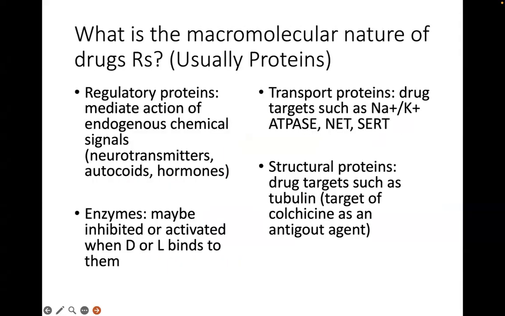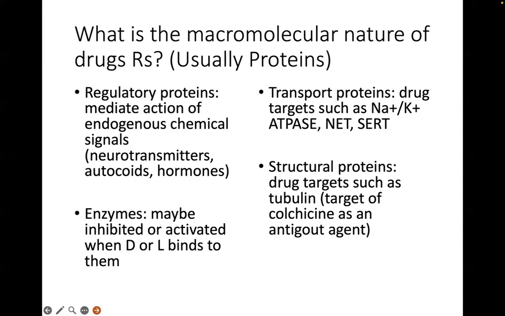So what is the macromolecular nature of drug receptors? Now, they're usually proteins, so they can be regulatory proteins like in the form of hormones or neurotransmitters. Receptors could be enzymes, no? Therefore, when a drug or ligand binds to it, depending on the drug molecule, then that enzyme may be inhibited or activated. They can also be transport proteins like your serotonin transporters or norepinephrine transporters, or they can be structural proteins like, for example, the tubulin structure in the cells, no?